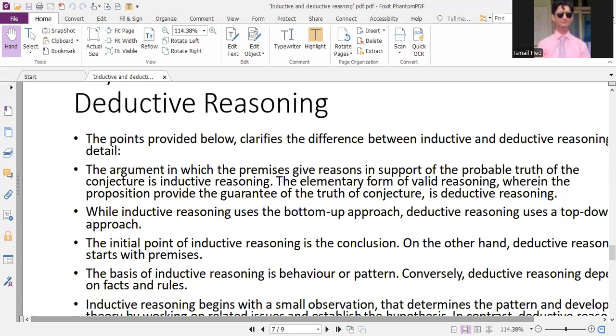The elementary form of valid reasoning, where the propositions provide the guarantee of the truth, in the form of conjecture or in the form of research conclusion that we have drawn, and the process which allows us to understand the whole theoretical process is in a way related to this type of reasoning, where sufficient truths are not available. So some kind of certainty is established on the basis of experience.